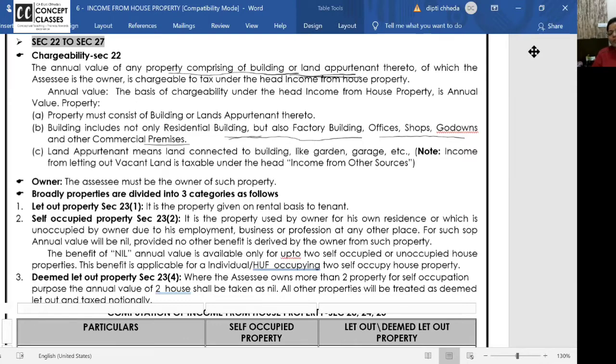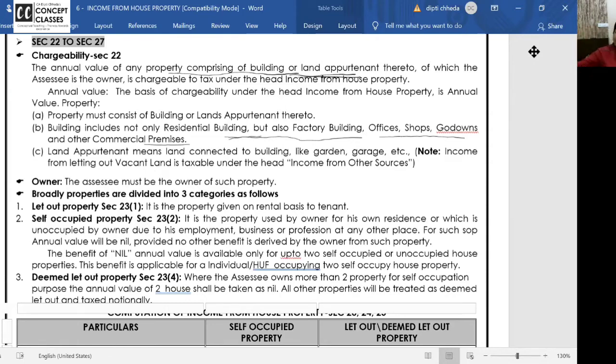Now, very important thing, I want to repeat that example which comes so many times in exam. I have an open plot in the outskirts of the city in Uppal area, and I have given it out on rent for 2 months to Patanjali Yog Peeth, Ramdev Baba, to teach yoga. So in the open land, they will put up tents and all, and they are going to teach yoga.